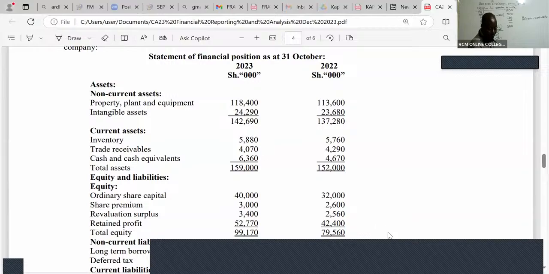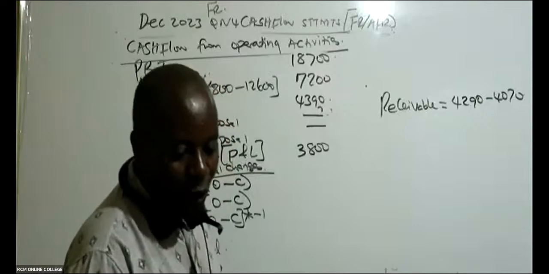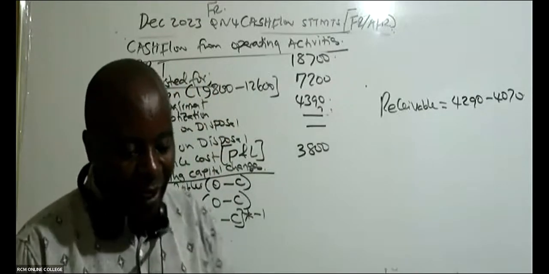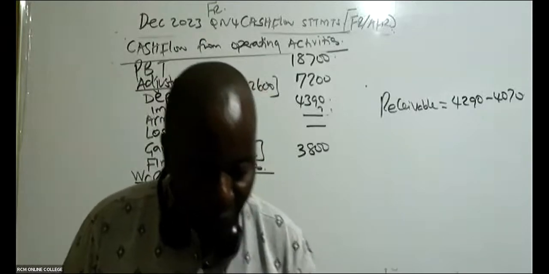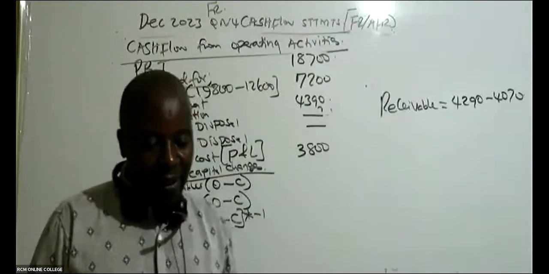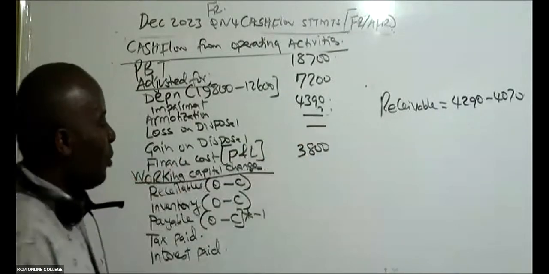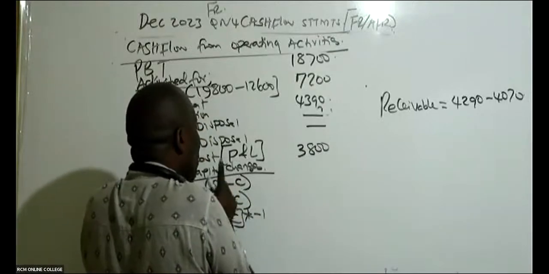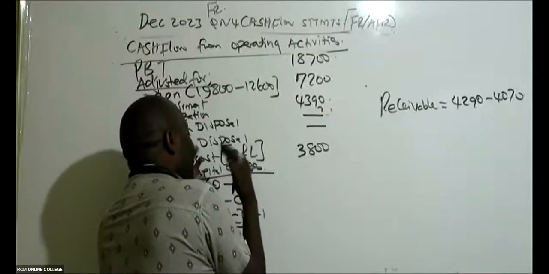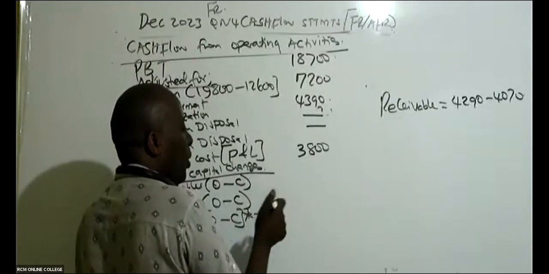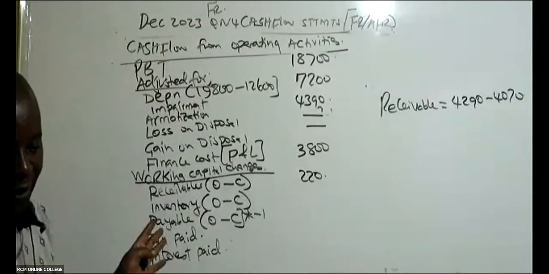Working capital change. What do we have there? Is it minus 220 or positive 220? It is positive, isn't it? So remember, when you use this concept of O minus C, you shall not be making an argument that receivables have increased. No, no. If you get positive, you write positive. As simple as that. 220 positive.